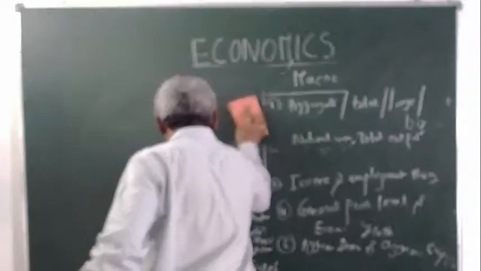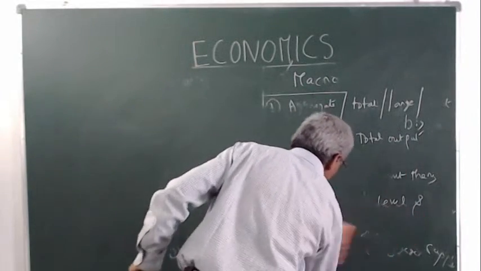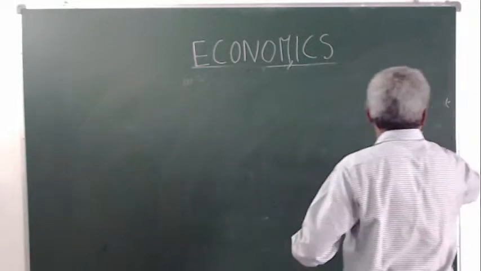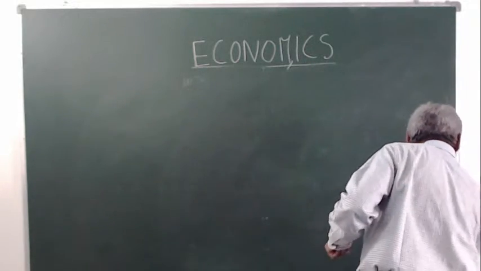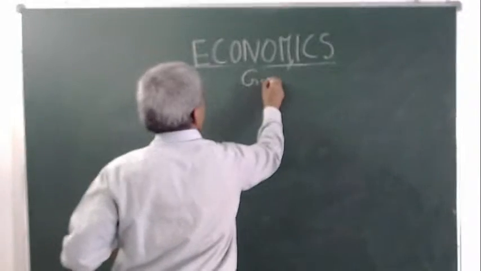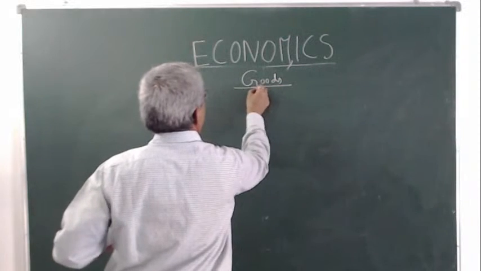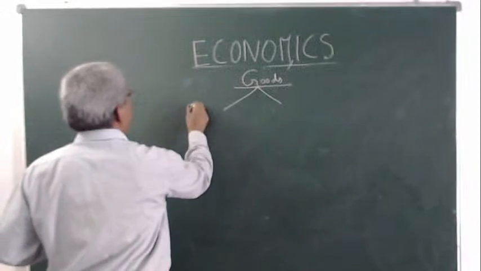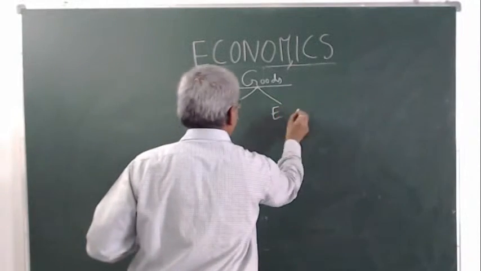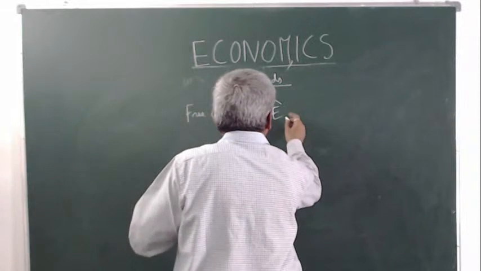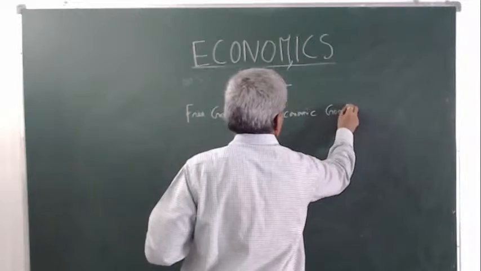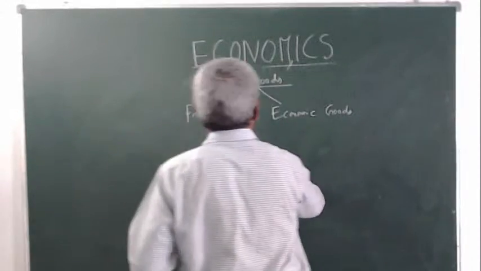The goods are divided into 2 types, free goods and economic goods.